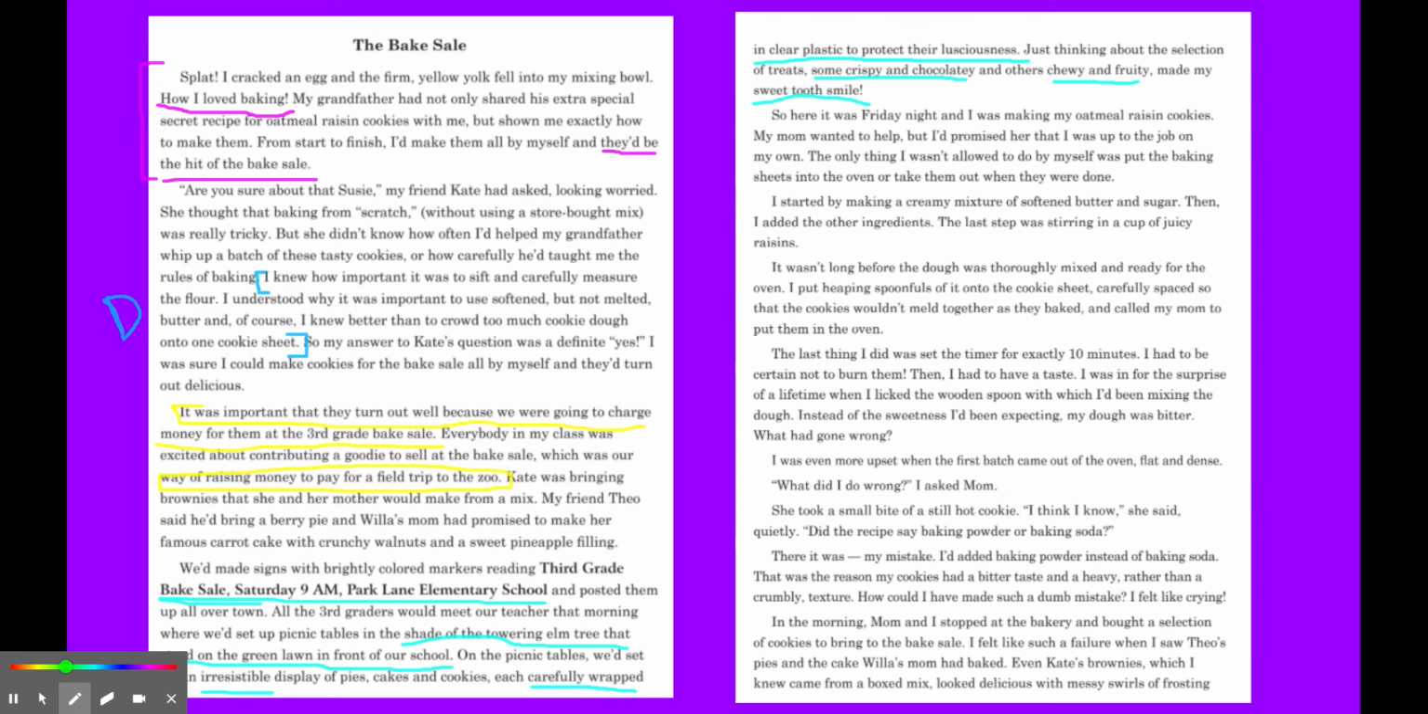The last thing I did was set the timer for exactly 10 minutes. I had to be certain not to burn them. Then I had to have a taste. I was in for the surprise of a lifetime when I licked the wooden spoon with which I'd been mixing the dough.